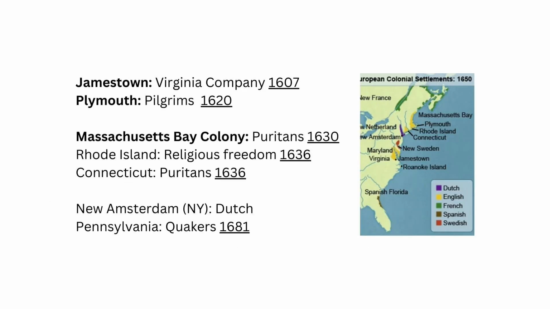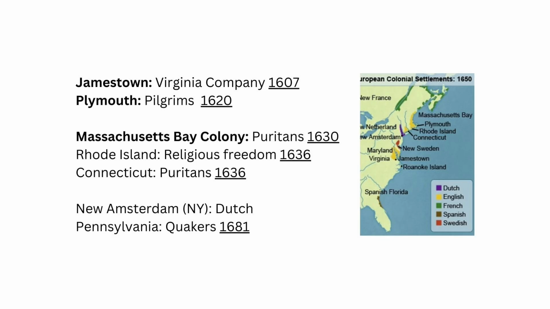First, we have Jamestown, settled by the Virginia Company, a joint stock company that financed settling in America. It relied on growing cash crops, mainly tobacco, and had many conflicts with Native Americans. The colony relied on indentured servitude and slavery. Next, we have Plymouth, settled by the Pilgrims, separatists. Then we have Massachusetts Bay.